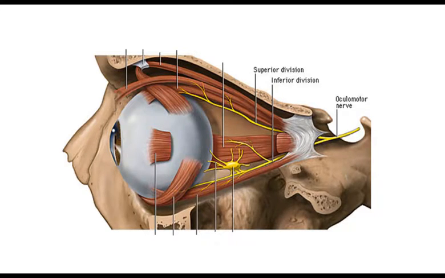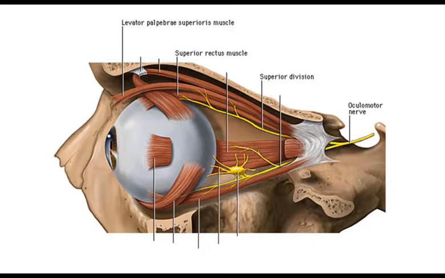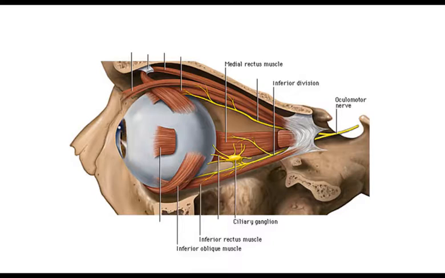The superior division provides somatic motor innervation to the superior rectus and levator palpebrae superioris muscles. The inferior division supplies somatic motor innervation to the medial rectus, the inferior rectus, and the inferior oblique muscles.